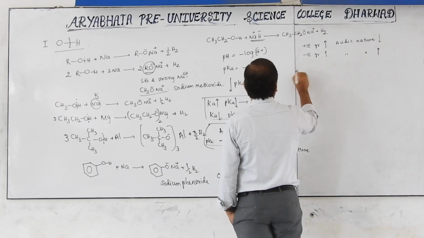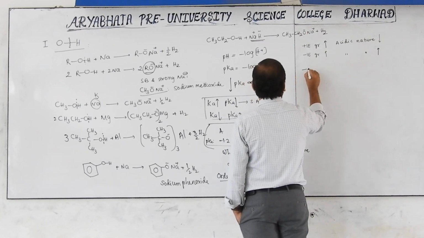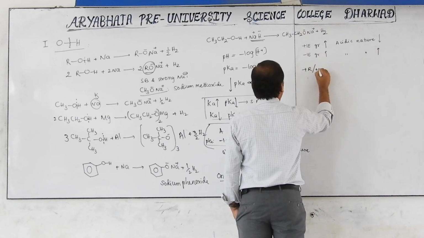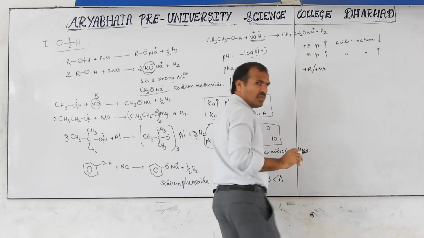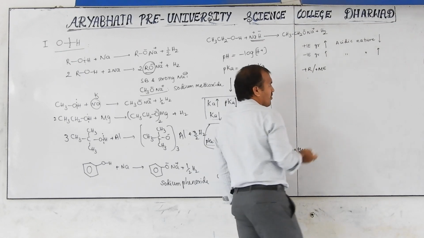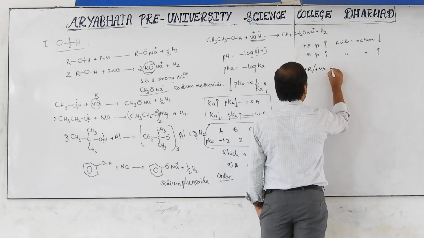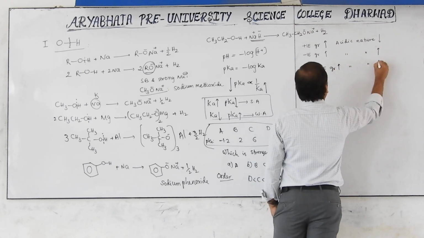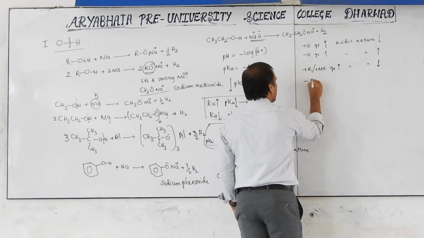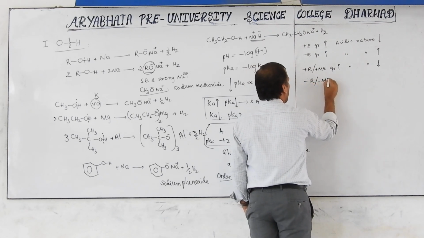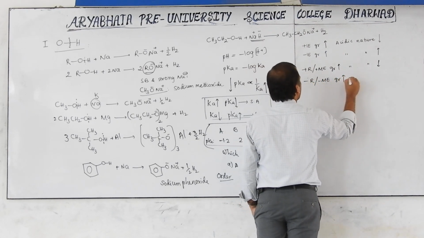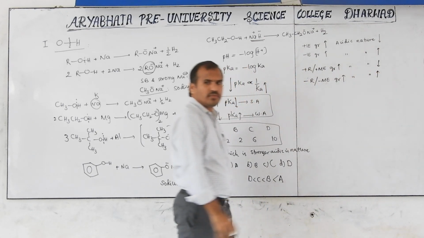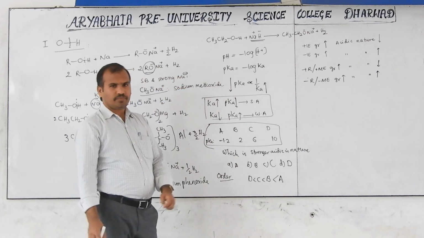Next, minus R or plus R group. It means resonance group, or in some books you will say mesomeric effect group also. So positive resonance effect group or mesomeric effect group increases, acidic nature decreases. Minus R or minus M groups increase, acidic nature increases. Okay, this you have to remember.